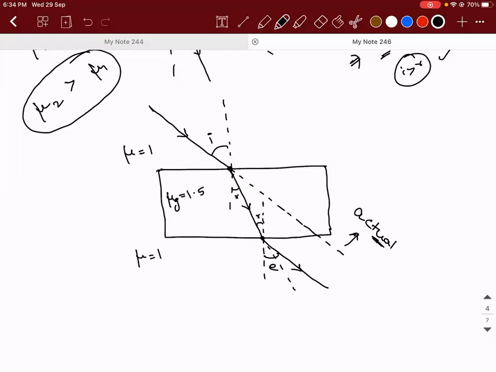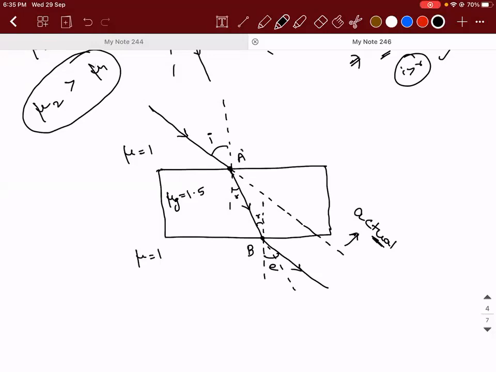They'll be parallel. So how are they parallel? The angle I and that angle E will be the same. How did you get that? First, the R and R are going to be the same, because both are alternate interior angles. They both are the same.